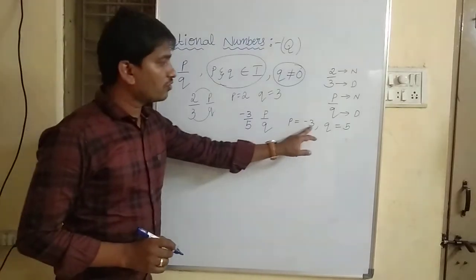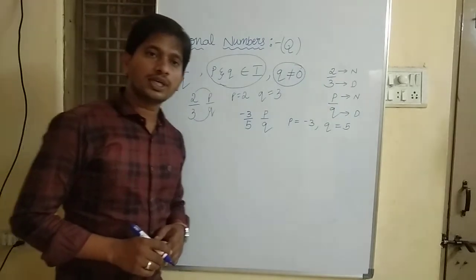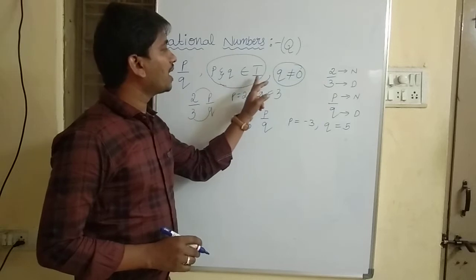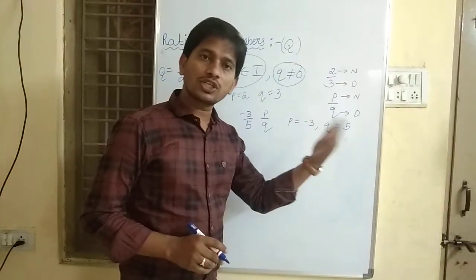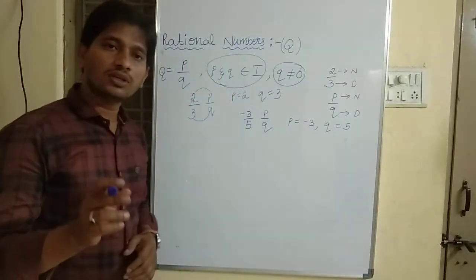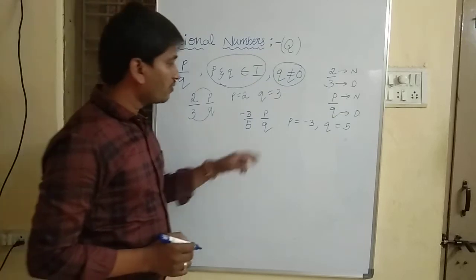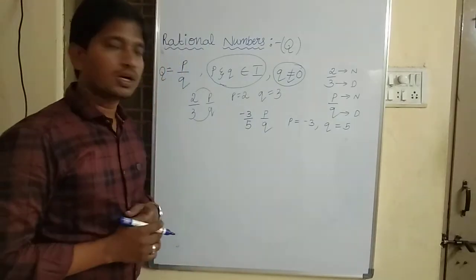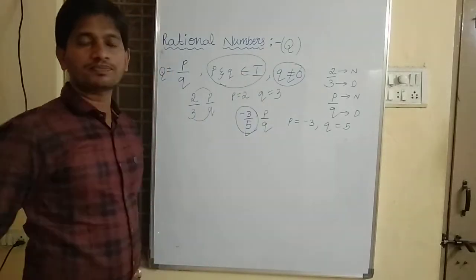Yes, p equal to minus 3, q equal to 5. Yes, minus 3 is an integer. Both p and q belong to integers. Minus 3 is an integer, 5 is also an integer. And one more condition, q is not equal to 0. What is the value of q here? Value of q is 5, which is not 0. Hence, minus 3 by 5 is also a rational number.